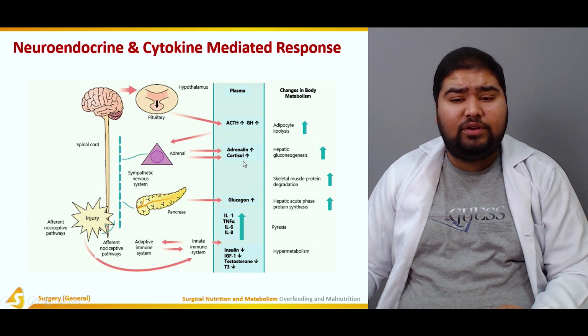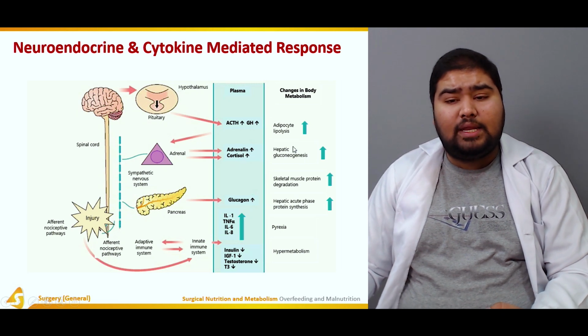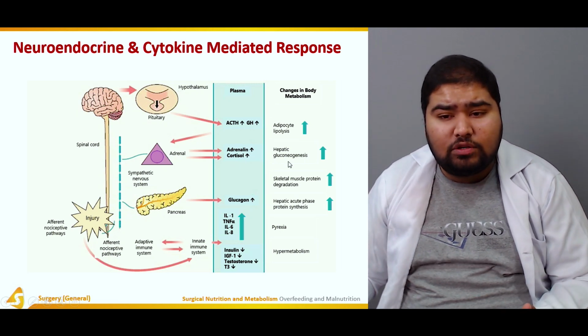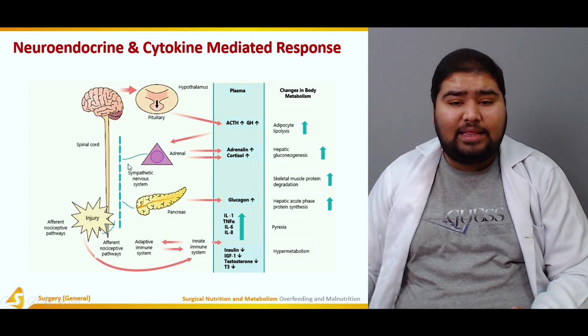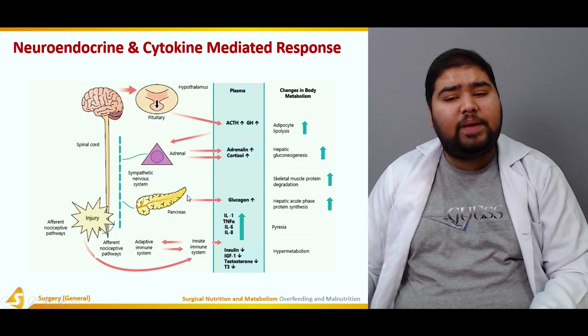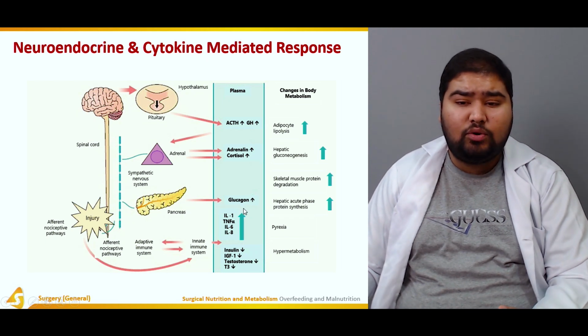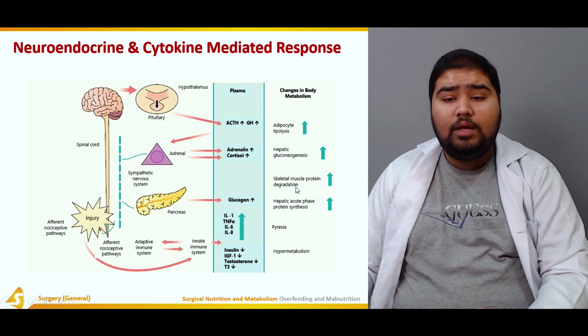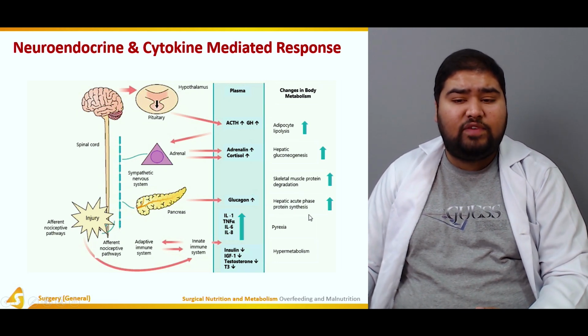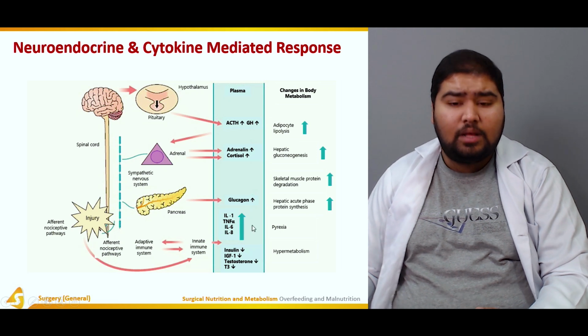Since the production of adrenaline and cortisol is increased, hepatic gluconeogenesis increases. At the same time, there's stimulation of the pancreas. The stimulation of the pancreas causes an increase in glucagon, as a result of which skeletal muscle protein degradation also increases and hepatic acute phase protein synthesis increases.